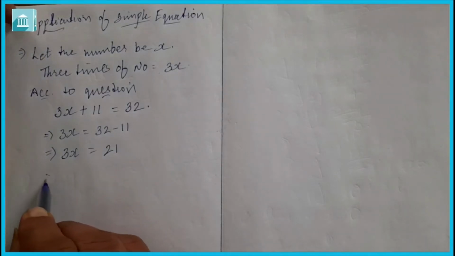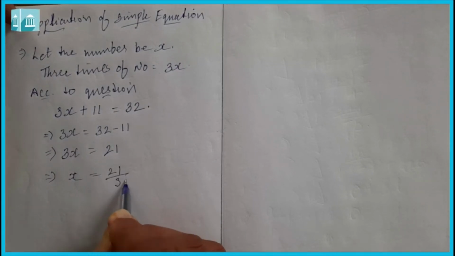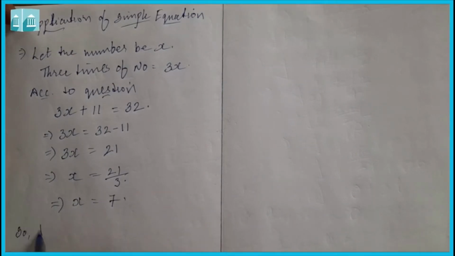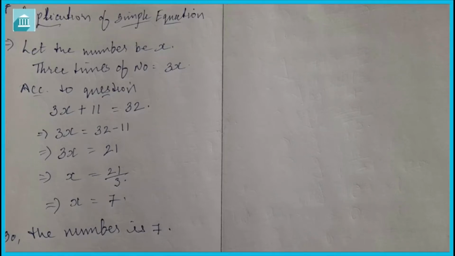Now we need to remove this 3, so x is equal to 21 upon 3, x is equal to 7. So the number is 7. In this way we can find out unknown numbers or unknown things in our real life also. Suppose someone is playing a game and to find out the age, here also you can use simple equation.